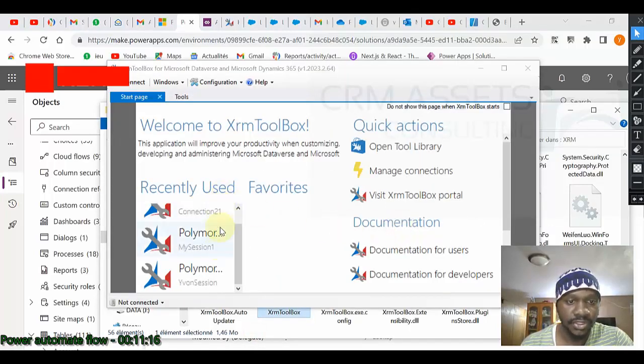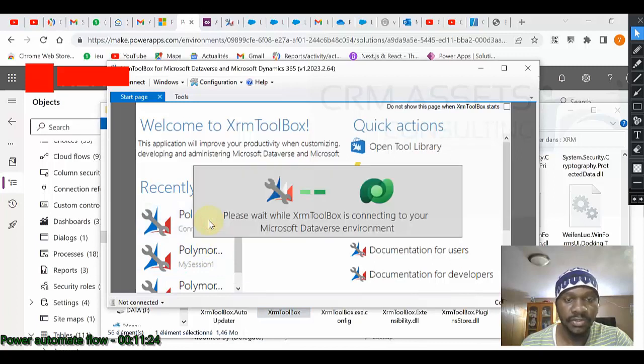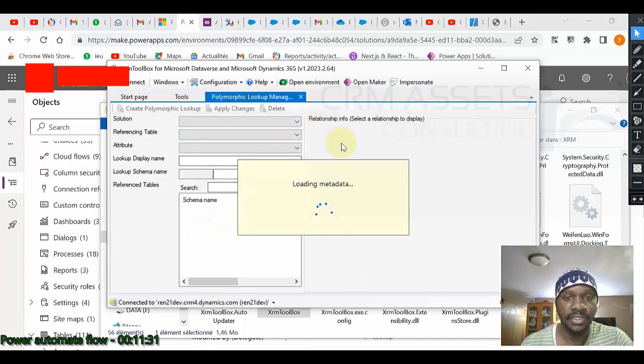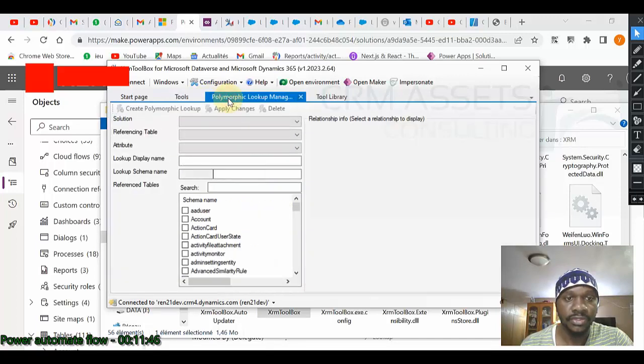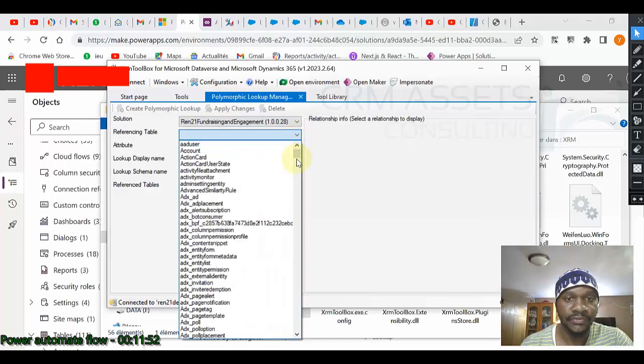Okay, so this is connection 21. Okay, this is the connection we have created. I just select it and now it will load the latest data and we'll be able to see our project with activity. That is what I want. So let us go on here. Okay, I select my solution, referencing table.